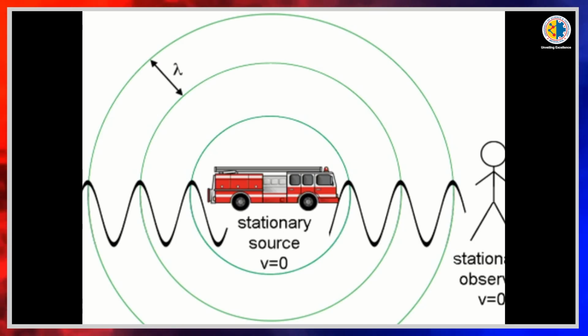Now, another picture is given here. We consider a stationary source where the velocity is 0, and here the wave is created, and a stationary observer standing here which has velocity v equal to 0. So he observes the wave as a circle type. The waves are created in a circle type, and the wavelength is the same in this situation.